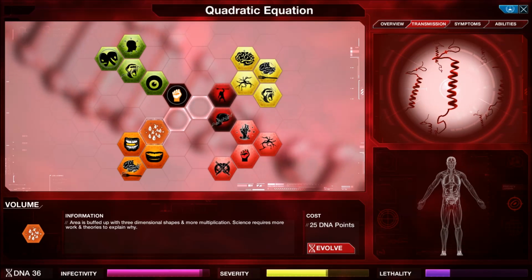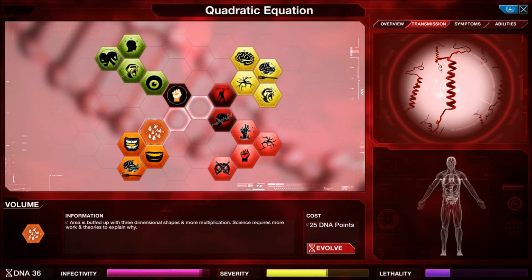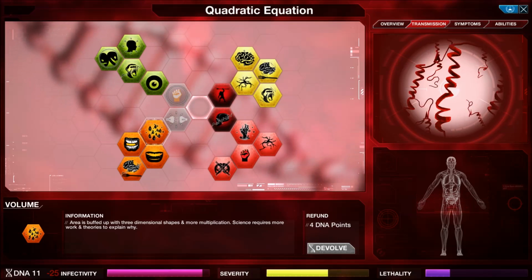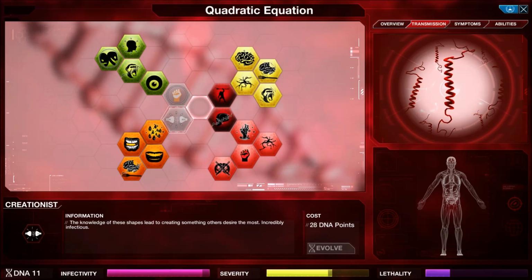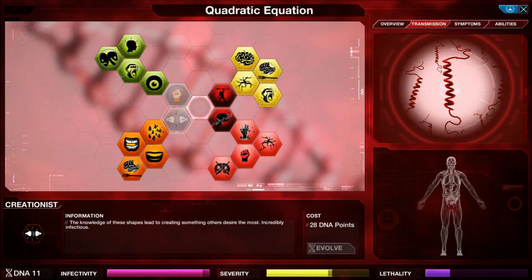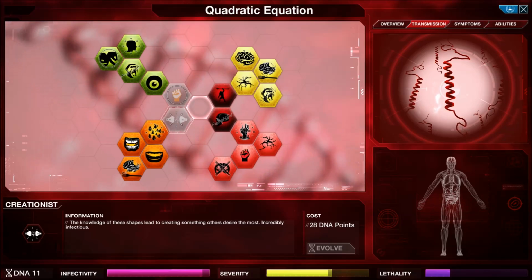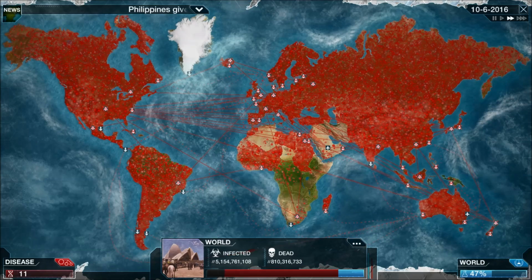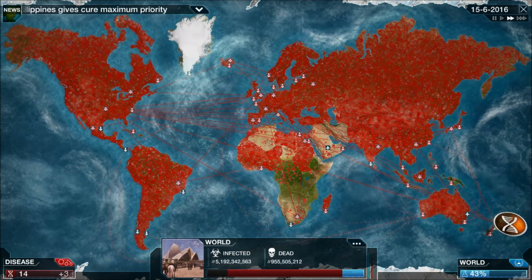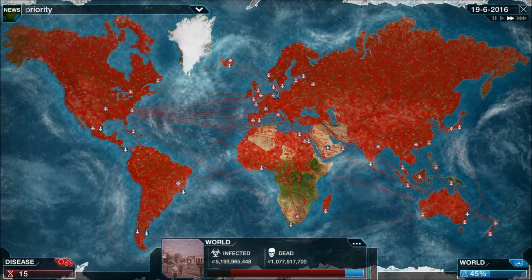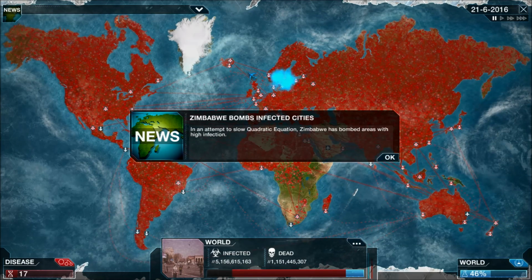Volume. Area is buffed up with three-dimensional shapes and more multiplication. Science requires more work and theories to explain why. Creationist. The knowledge of these shapes leads to creating something others desire the most. Incredibly infectious. Can we get Greenland, please? We need to infect Greenland, otherwise we are humped.